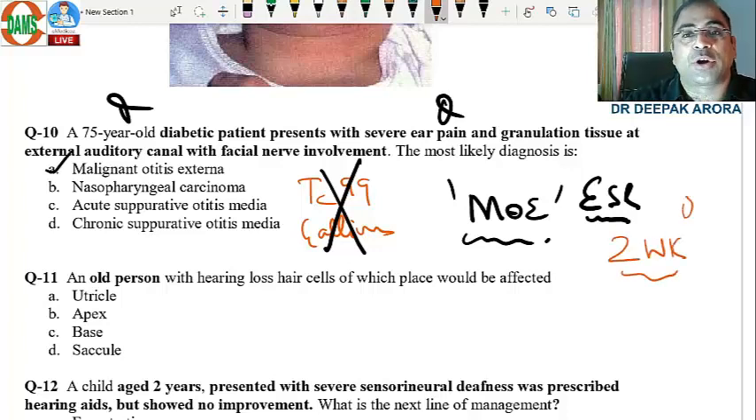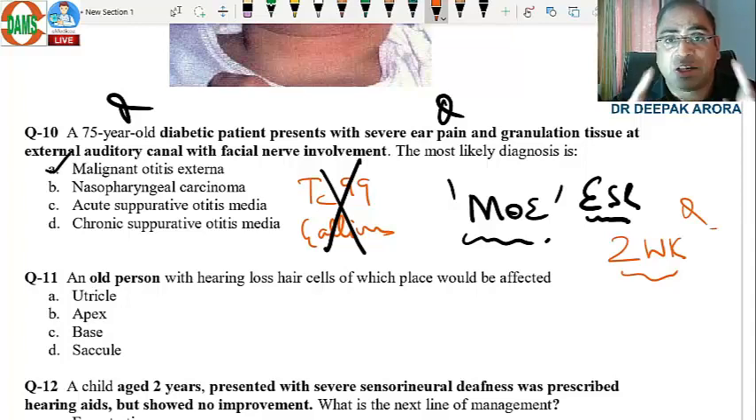ESR comes down, potential MCQ, 2 weeks. Now, beta, at this point, in final revision, we have to only concentrate on the keyword. Just focus for the next 1 minute, beta, on how we have to handle malignant otitis externa in the next couple of days.